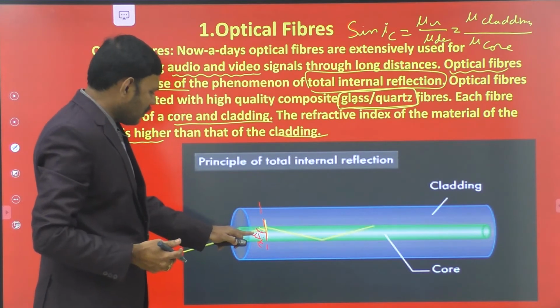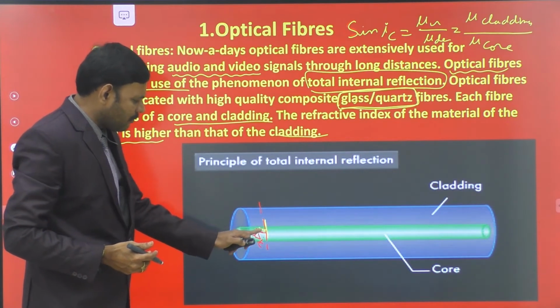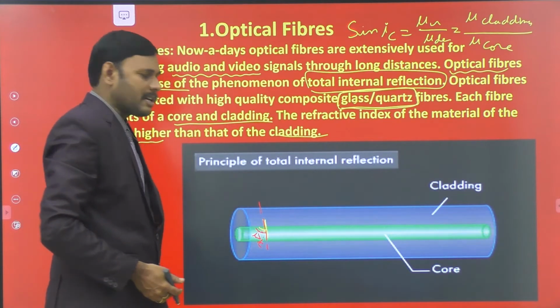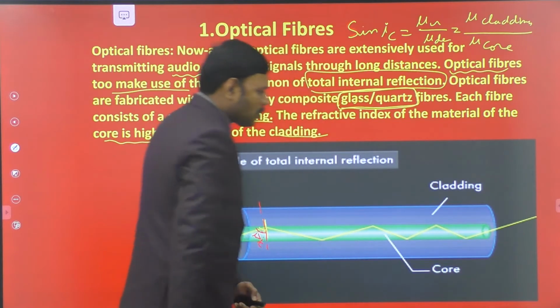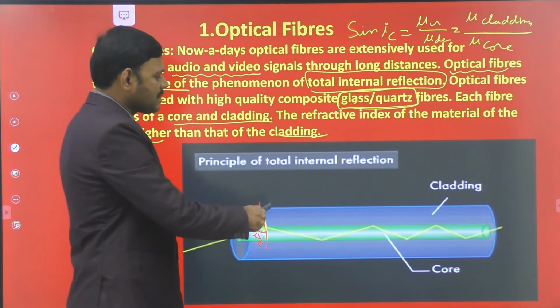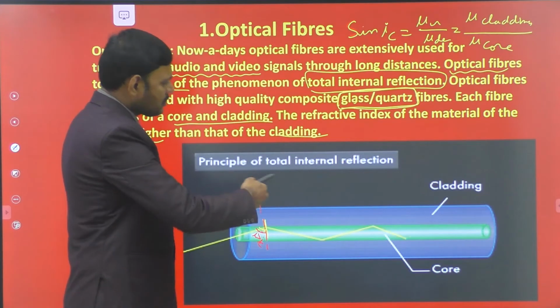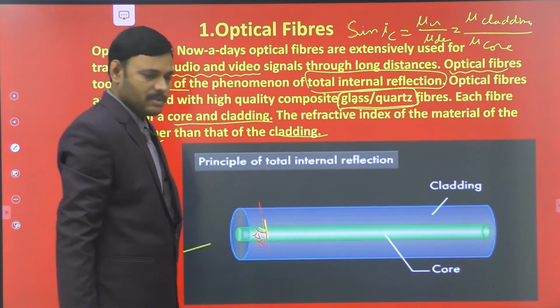If we launch the light ray from the air medium to be incident on the interface at an angle greater than the critical angle, it must undergo the phenomenon of total internal reflection. So continuously the light ray undergoes total internal reflection for each incidence at the interface of core and cladding, and it moves continuously forever and ever until the material ends.